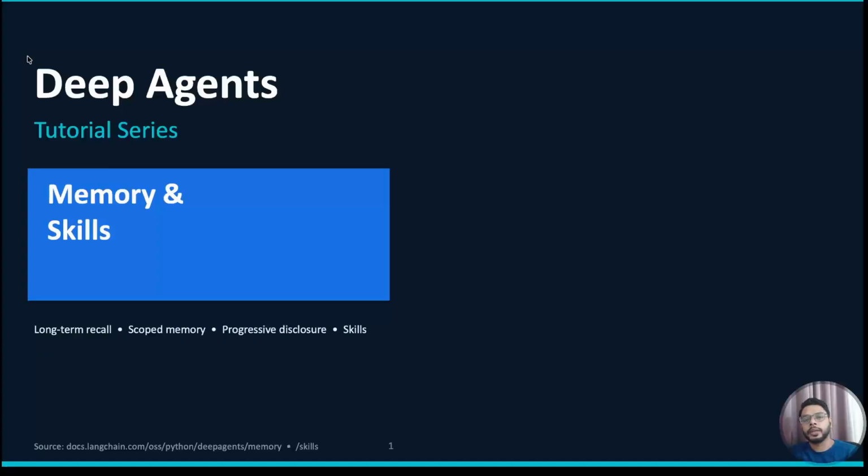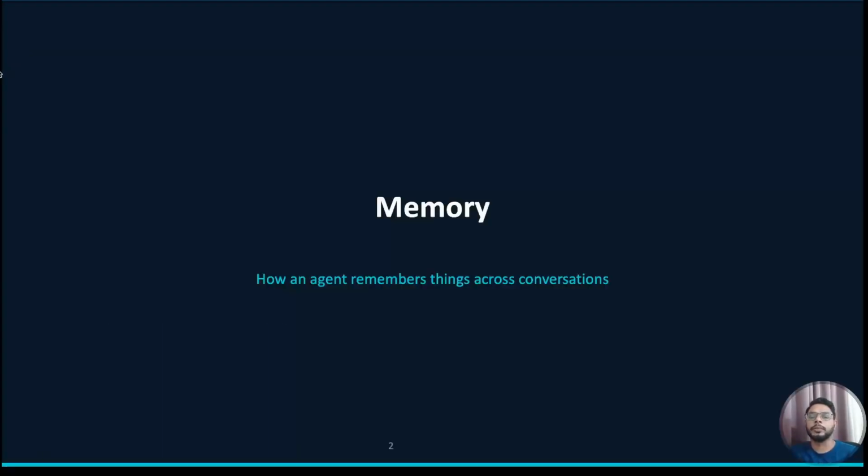So till now we have seen how we can create agents, how we can create backends. Now the next topic that we are going to cover is memory and skills. So these two are very important topics. So what is memory? Memory allows agents to remember things across conversations. And it is not just one conversation, it can be a single conversation history or it can be a multi conversation history.